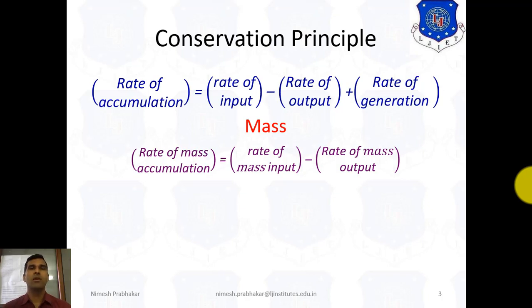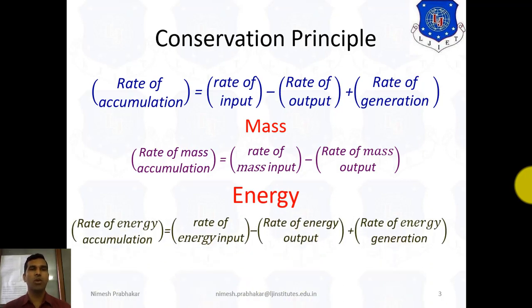Next is the conservation principle of energy. For energy conservation we can write this equation as: rate of energy accumulation equals rate of energy input minus rate of energy output plus rate of energy generation.